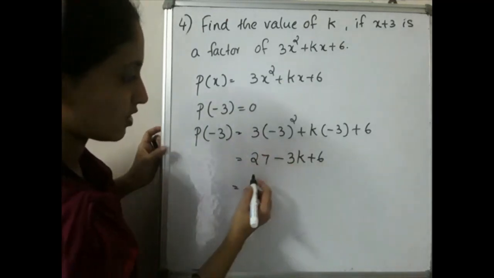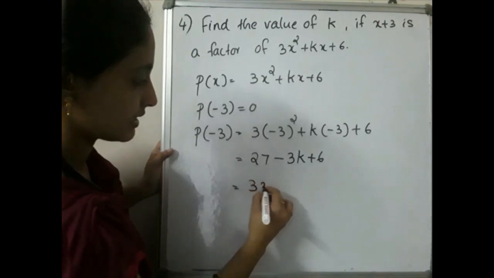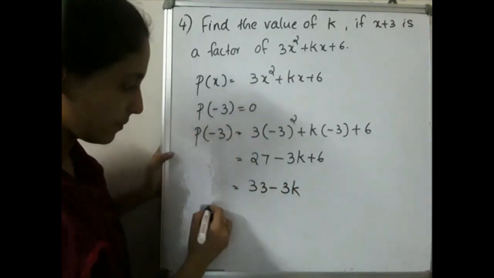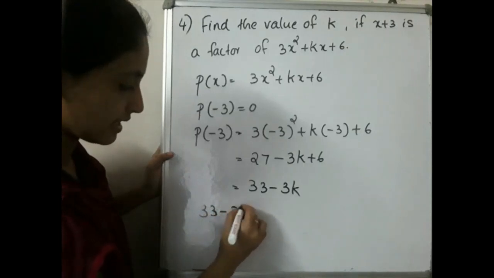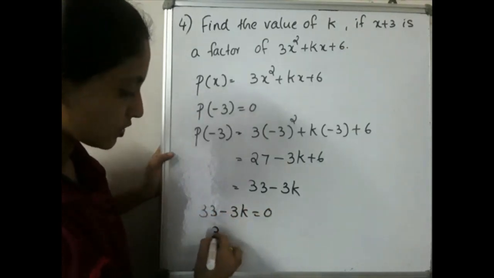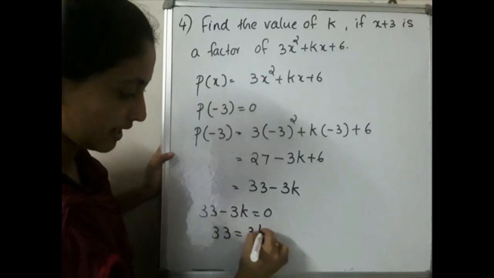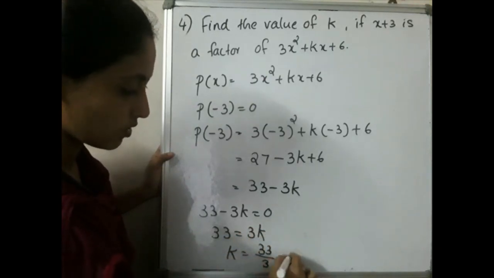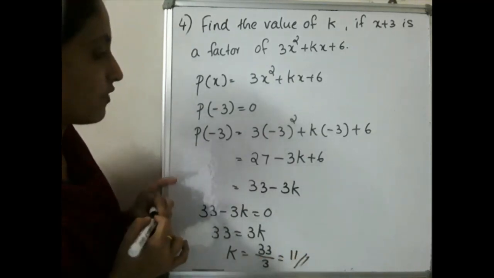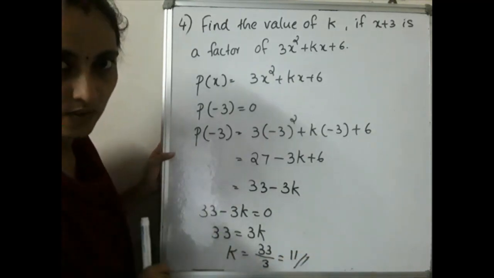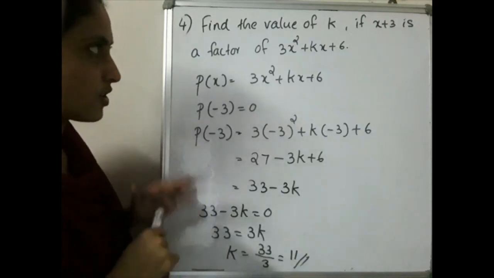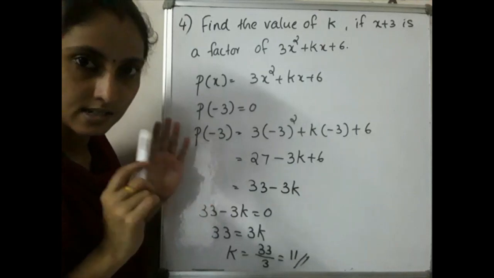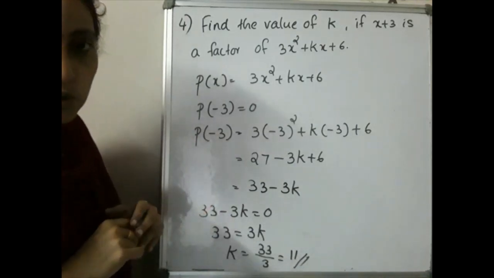Plus 6, not minus 6, plus 6 is 33. 33 minus 3k. You have to equate this to 0. That is 33 minus 3k will be equal to 0. So 33 is equal to 3k. So k will be equal to 33 by 3, that is equal to 11. So you got the value for k as 11. This much only. So not much going to the higher level. Just think simply. Then we will move to the next question.